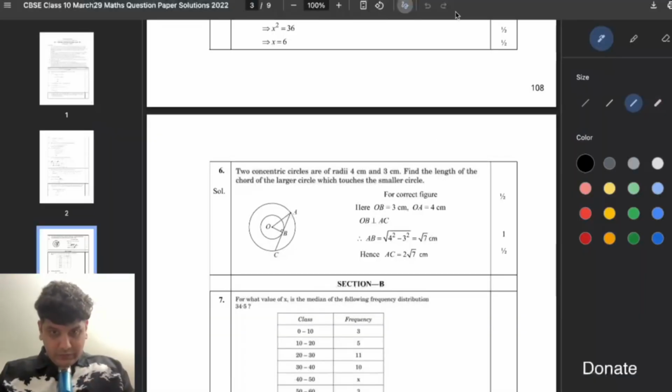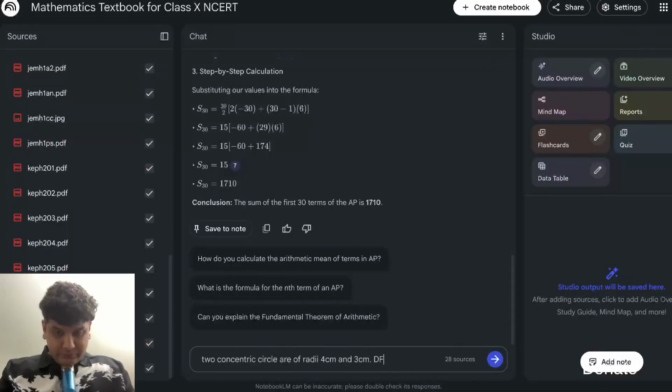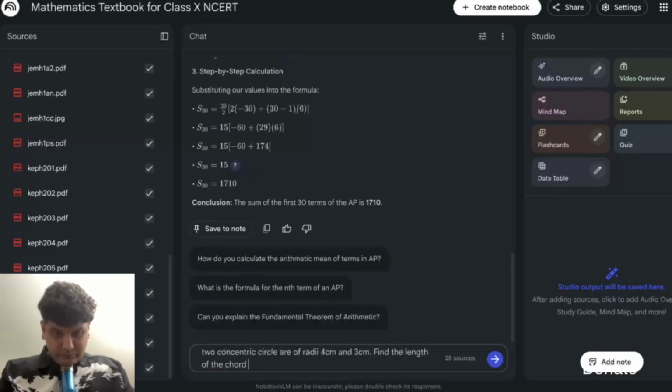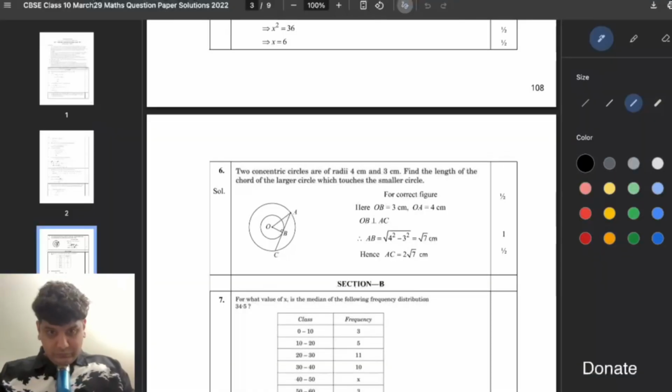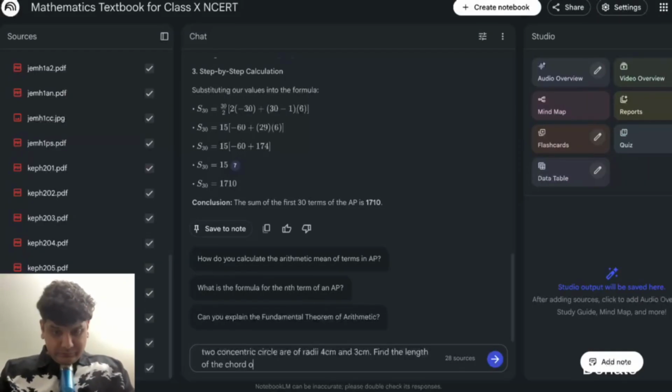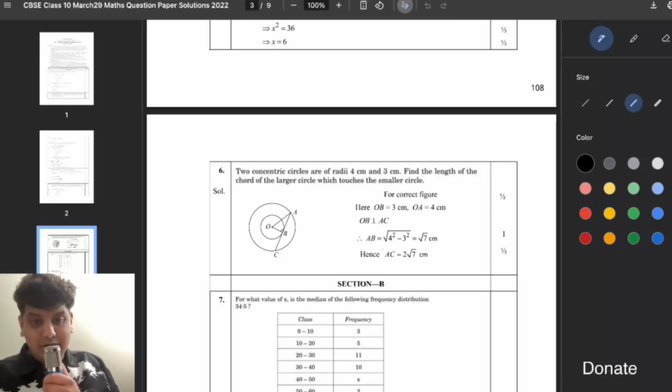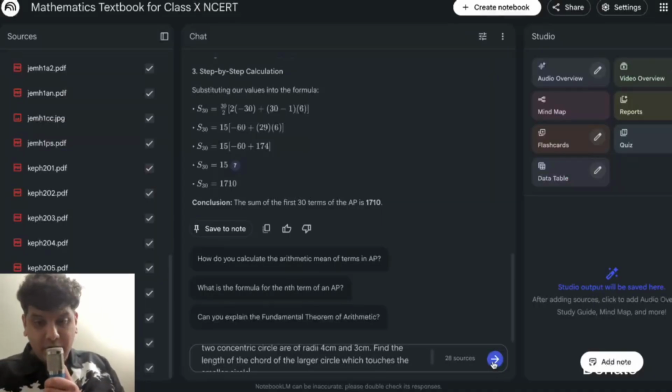Find the length of the chord of the larger circle which touches the smaller circle. Correct? I think this is correct. This should work out. Let's see. Here we go.